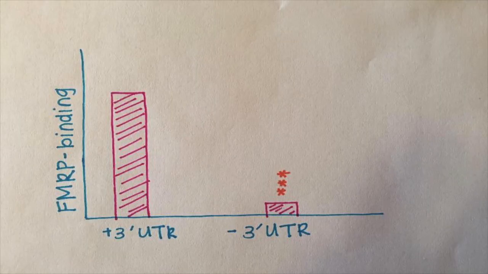To expand on this finding, the researchers sought to determine whether the FMRP binding site was necessary for FMRP to have its repressive effects. Researchers investigated where FMRP binds. They discovered it was the 3' untranslated region, or UTR. Without the 3' UTR binding site, FMRP is unable to bind.